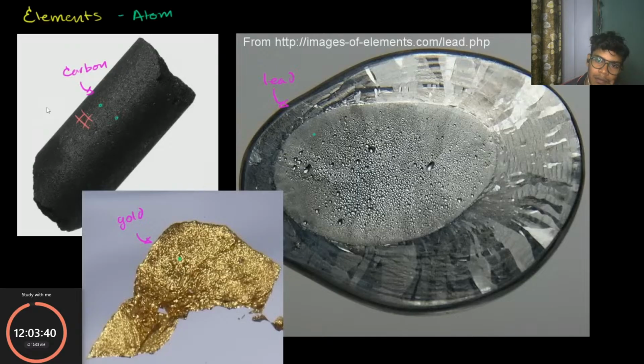And just to give you an idea about something I always struggle to imagine, atoms are unbelievably, unimaginably small in nature. For example, carbon, my hair is also made of carbon. In fact, most of me is made out of carbon. And most of all living things on Earth are made out of carbon. And if you took a strand of my hair, which is mostly carbon, you'd see its structure.